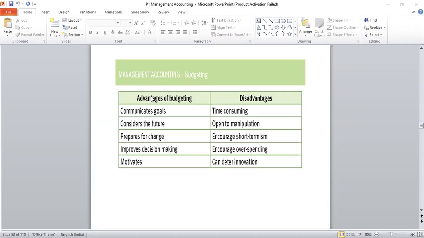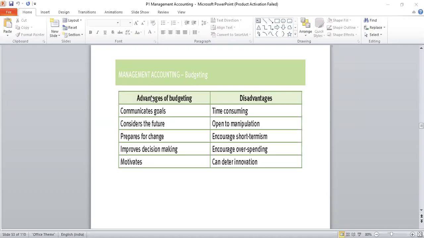Then it is motivating. Everybody knows what has to be achieved, so they start working towards the achievement of that. And in the process of preparing budgets, there are situations where people from all levels of management are called in to contribute their feedback, so that based on that feedback, budgets can be prepared. When their feedback is counted at the time of preparation of budget, that acts as a motivating factor. So it motivates them.